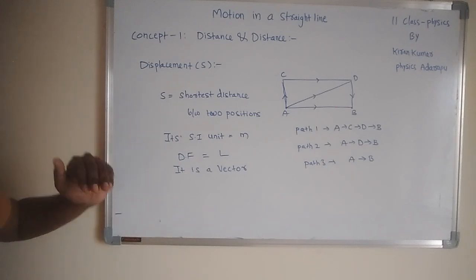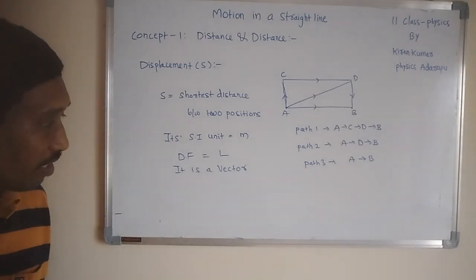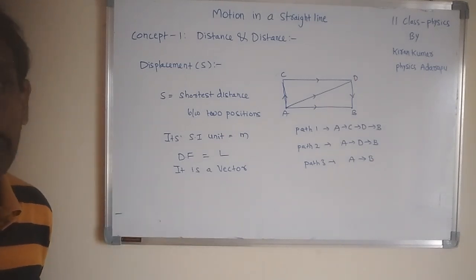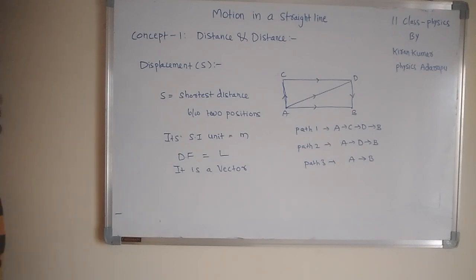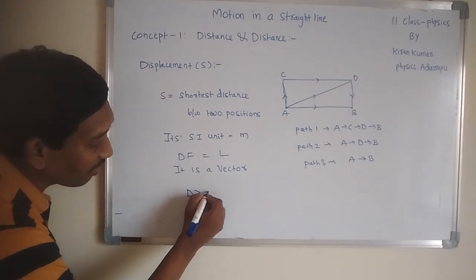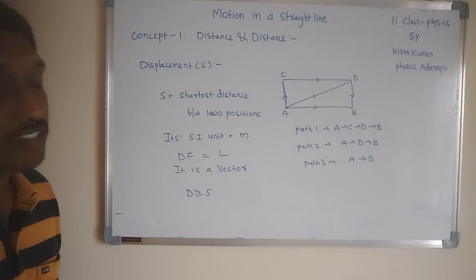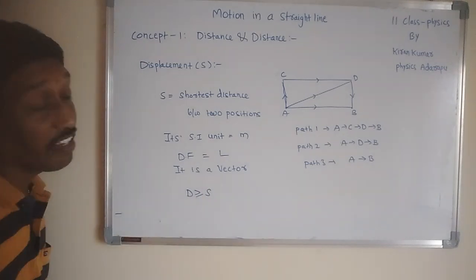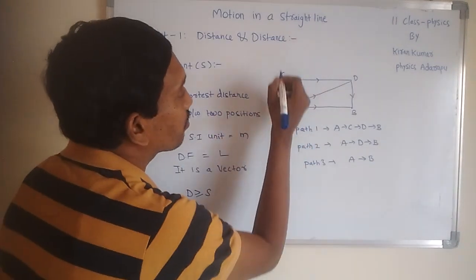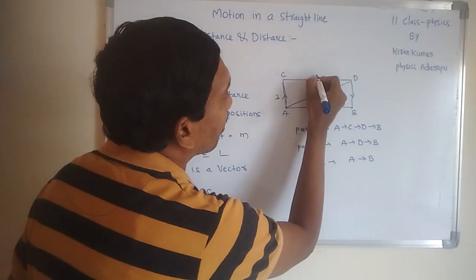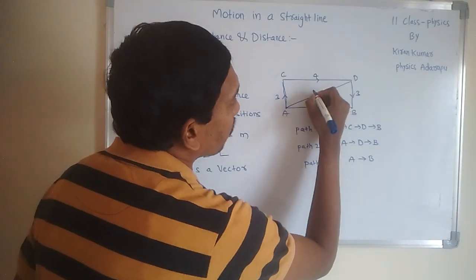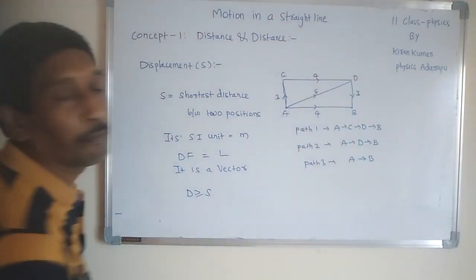So distance is always measured positively, but displacement may be positive, may be negative, may be zero. One more important relation is that distance is always greater than or equal to displacement. Why? For example, A to C is 3 meters, C to D is 4 meters. Then A to D, according to Pythagoras, is 5 meters.